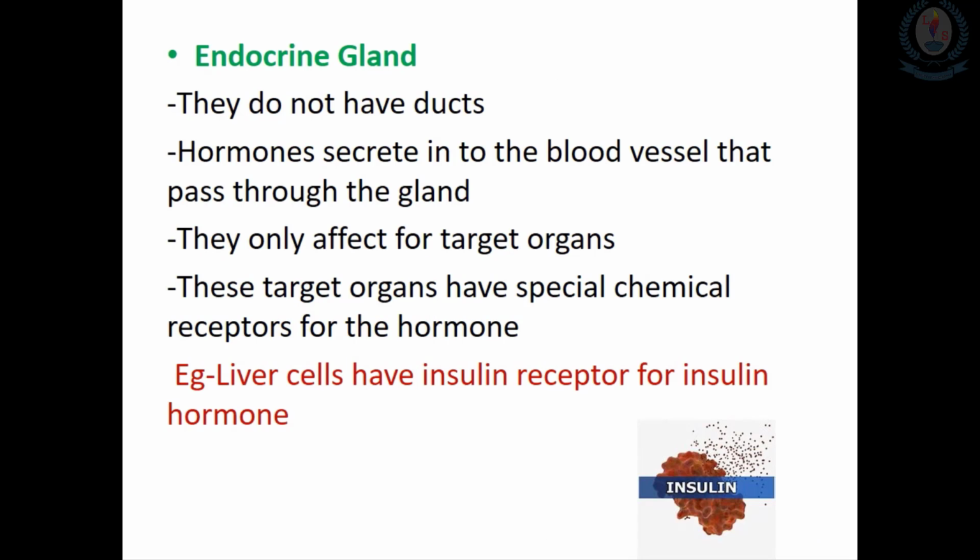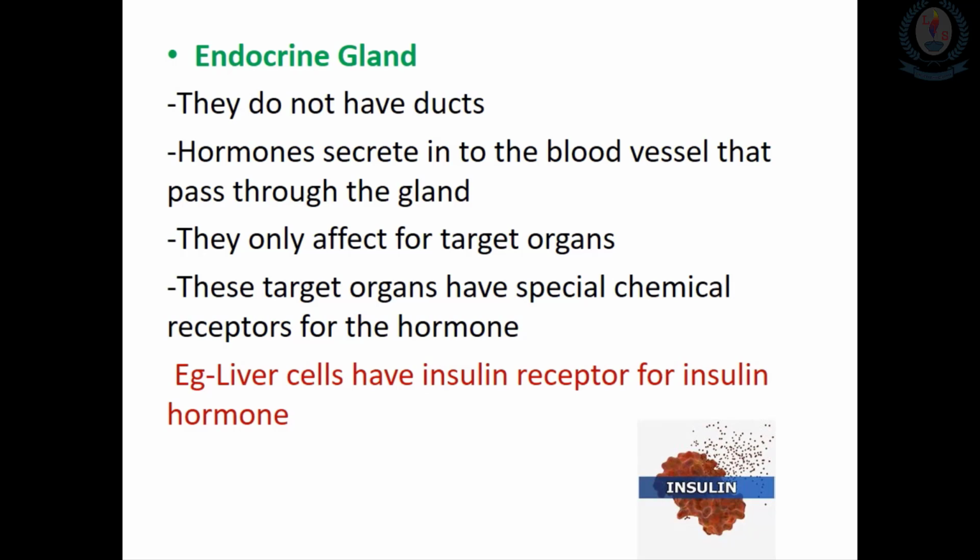When we think about the endocrine glands, normally they do not have ducts. So what these endocrine glands do is secrete hormones directly into the blood vessels. These hormones are carried in the blood, and they can travel to areas of the body. They usually only affect certain tissues or organs. We call them target organs. Target organs can also be a long distance from the gland that made the hormone.